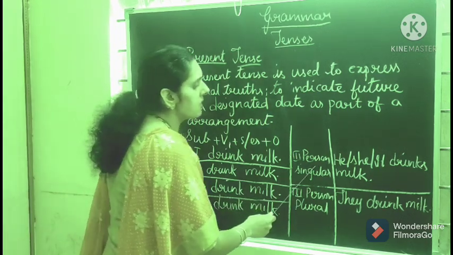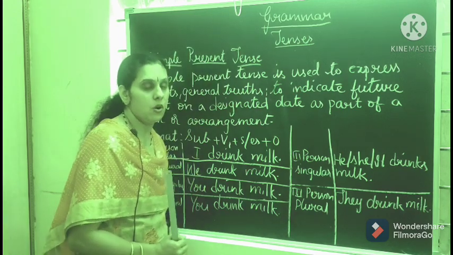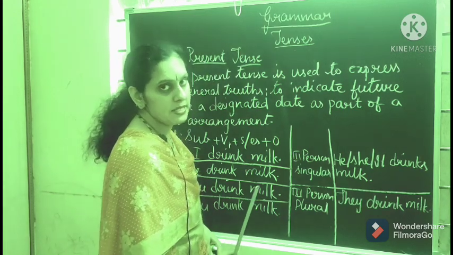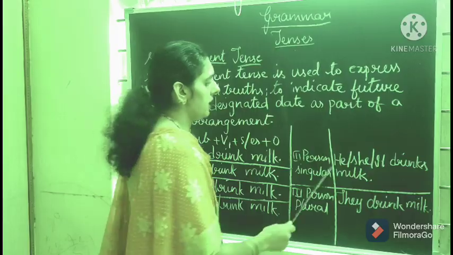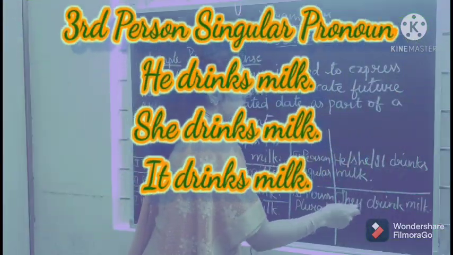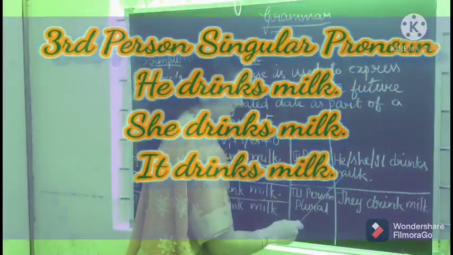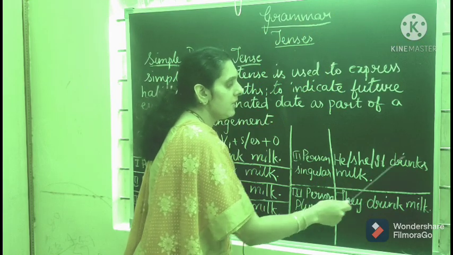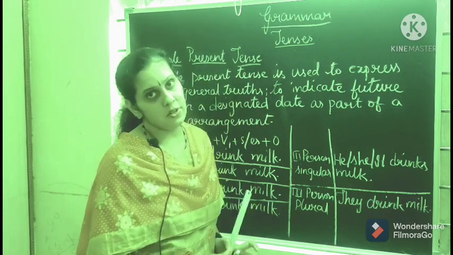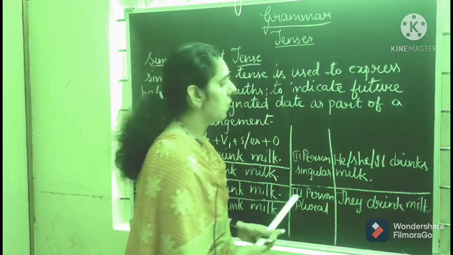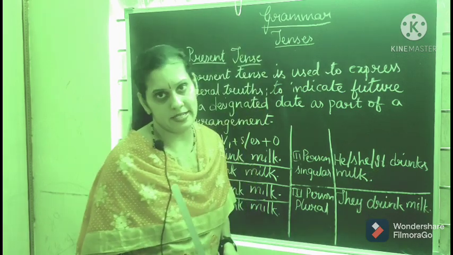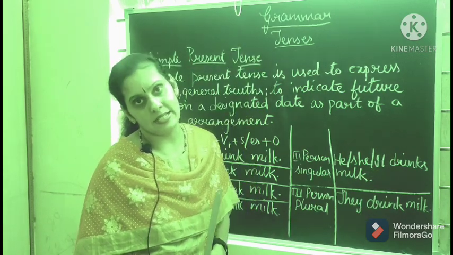Whereas for the third person singular you will add s or es. See here, he or she or it drinks milk. He drinks milk, she drinks milk, it drinks milk. Like that. So here you will add s or es. If I take write, writes. Learn, learns. Like this.